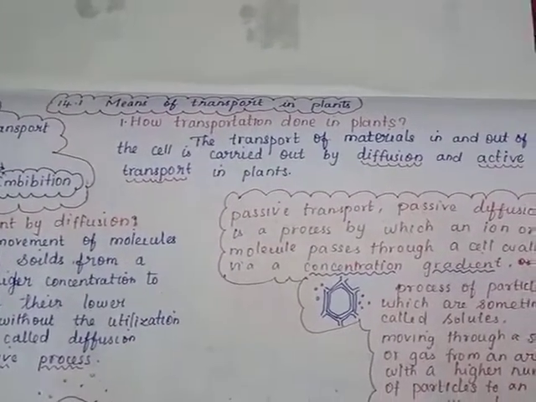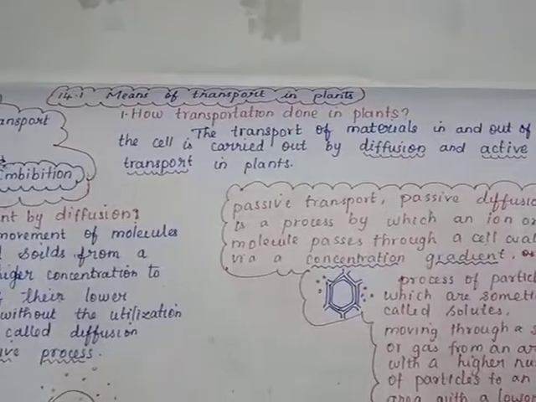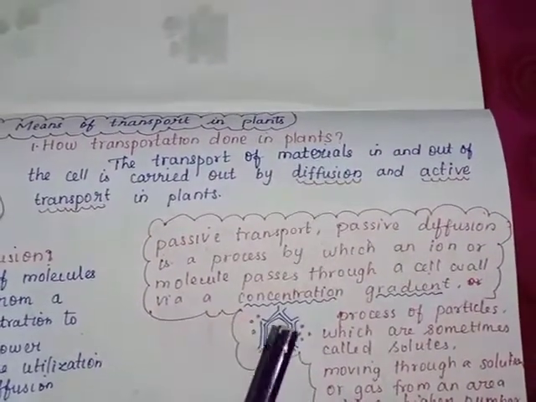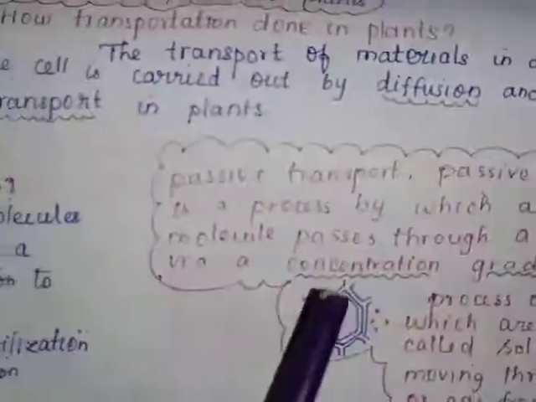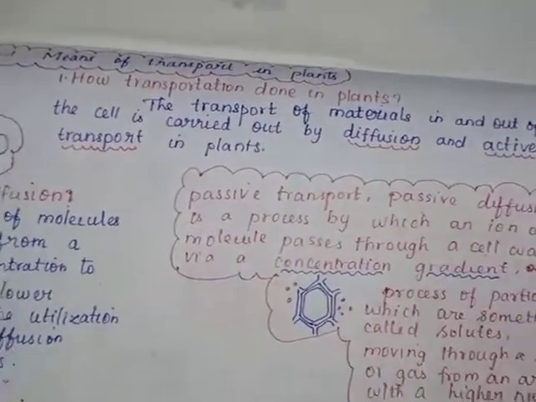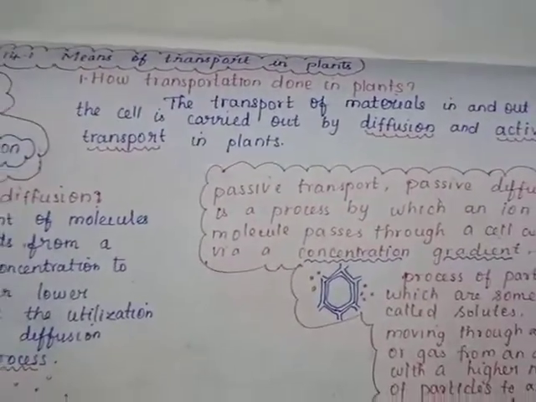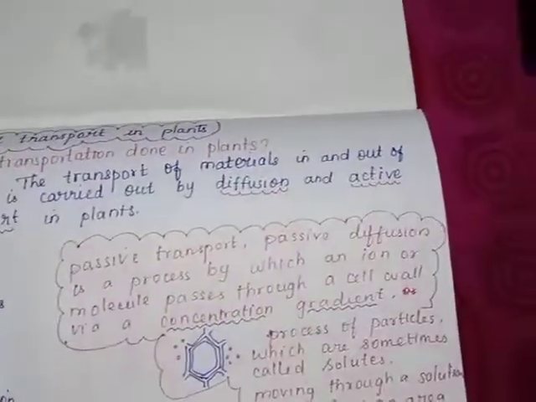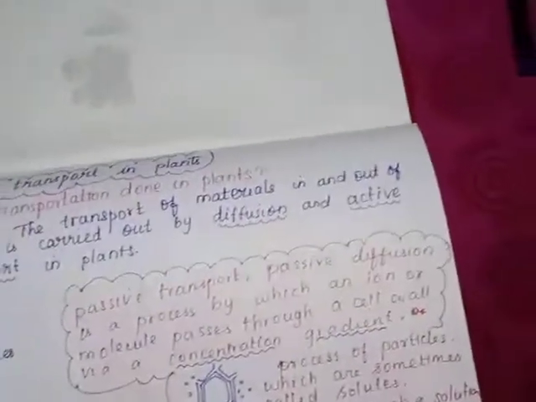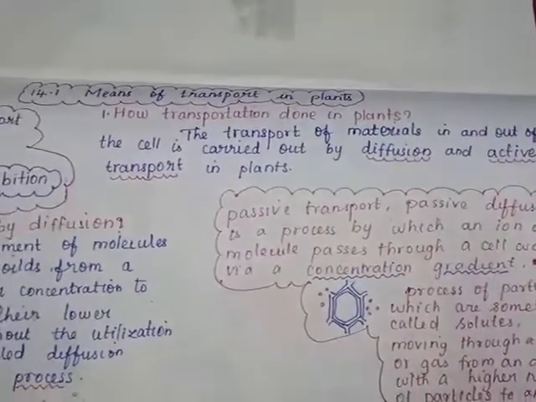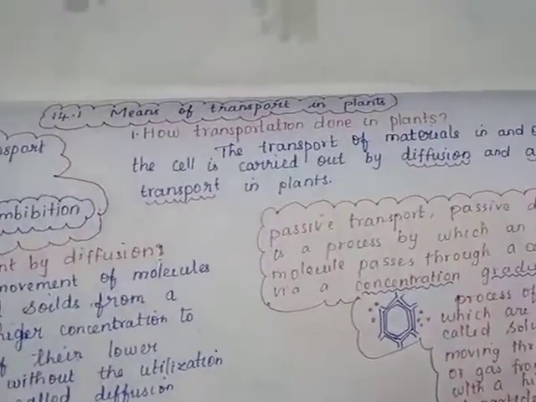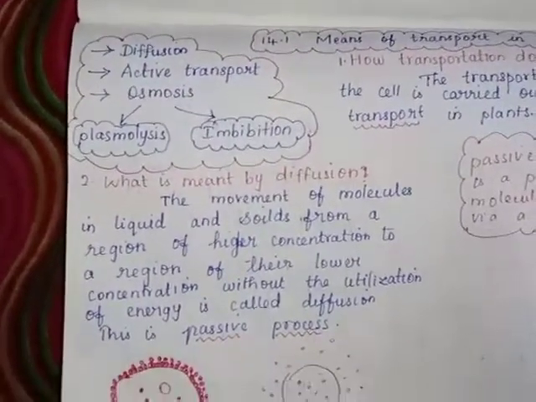What is meant by transport? Transport means carrying things or persons from one place to another place, right? So here it is the transport of material in and out of the cell. Consider this one a cell. So in and out of the cell, it is carried by diffusion and active transport in plants. Okay, next one: what is meant by diffusion?